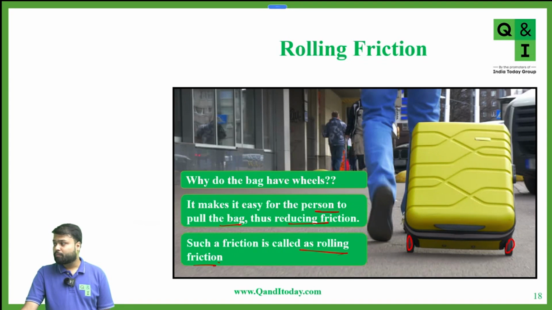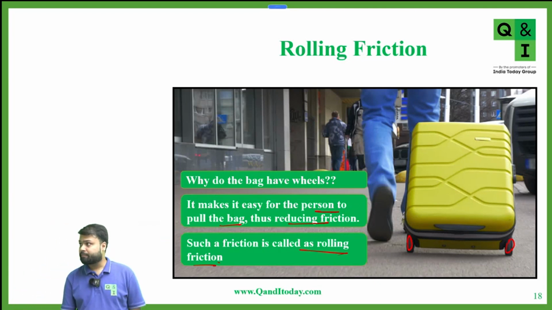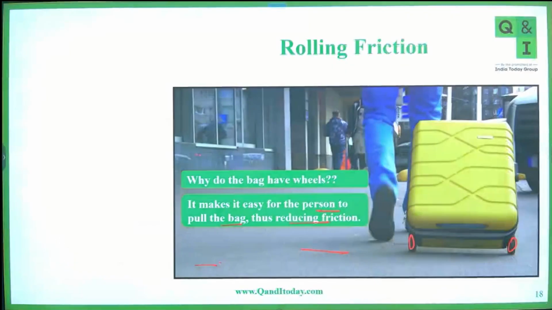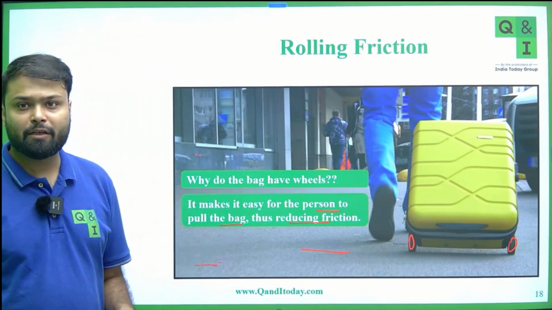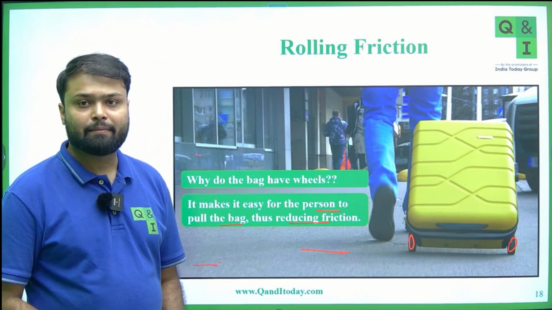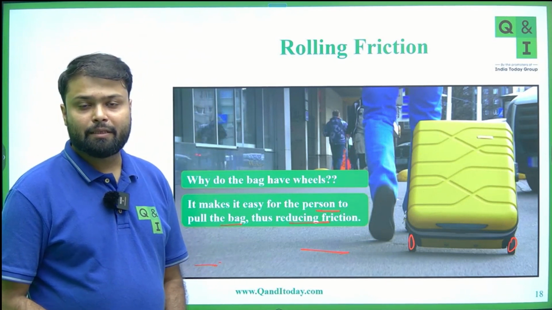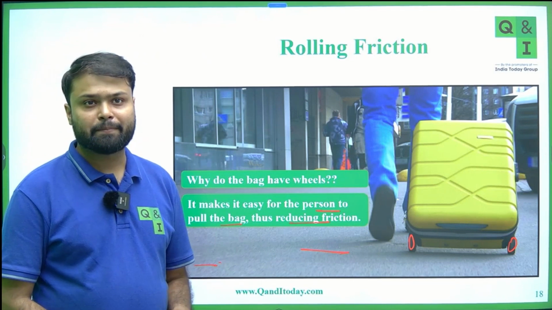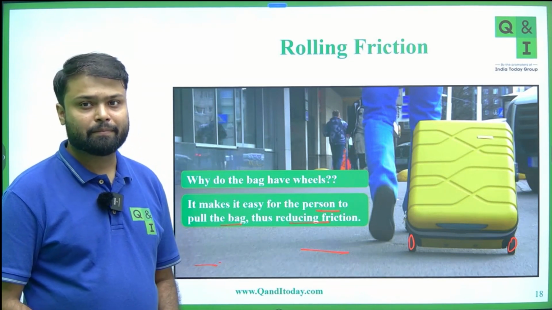But sir, how is the wheel reducing the friction? If there is no wheel, okay, see here. Can anyone answer Ishan's question? Anyone want to give the answer to Ishan's question? Ishan, please repeat your question. Sir, how is the wheel reducing the friction?